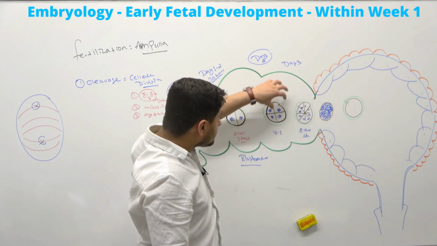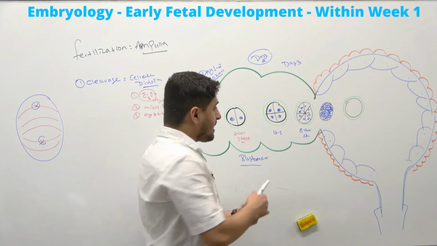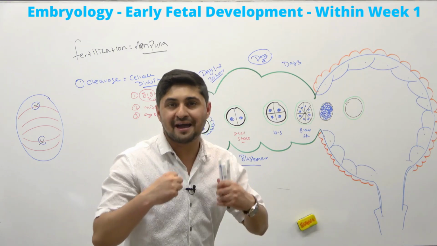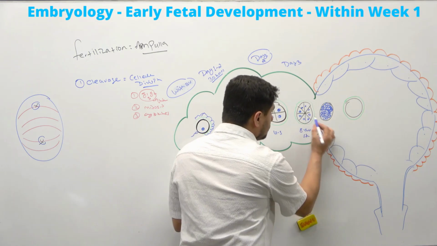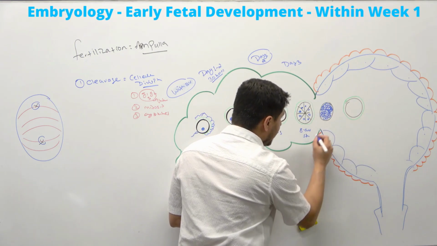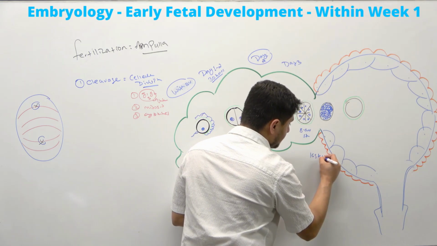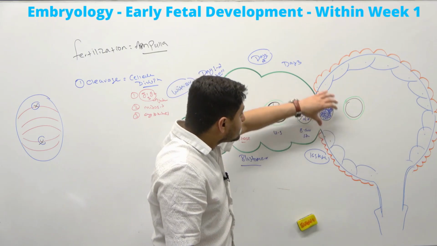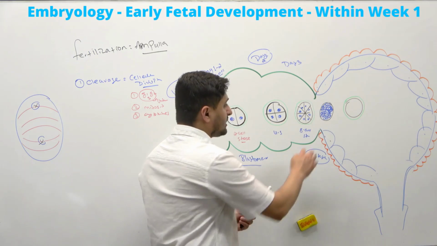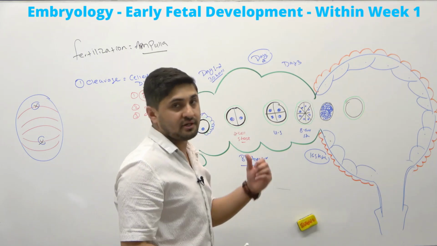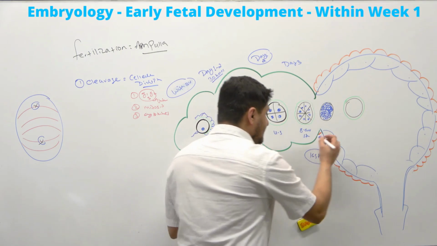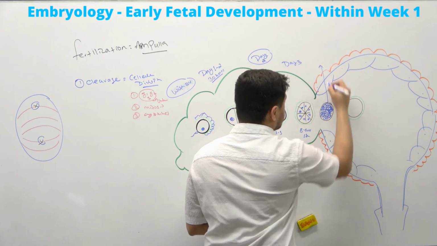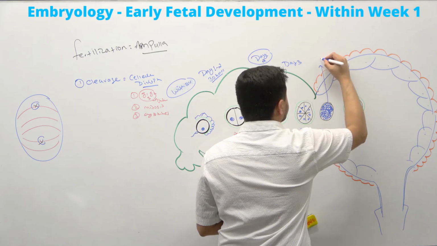because up to the 8 cell stage, these cells are loosely arranged. But after day 3, these cells start coming together and getting packed together. They go through further cellular divisions, or further cleavage, and make something called the 16 cell stage. When you look at the 16 cell stage, there's a collection of cells, and we no longer call them blastomeres. What do we call them? At the 16 cell stage, like this one, I think I have more than 16 cells here, but just think of it as the 16 cell stage.